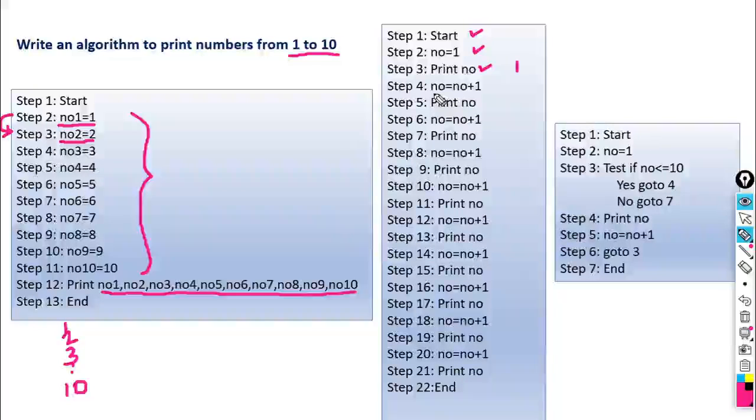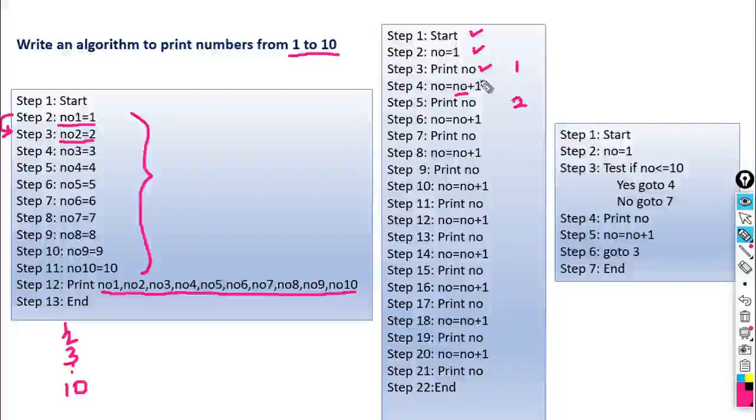So what is the assignment statement here? no is equal to no plus 1. This no has the previous value, that is 1. So when it executes, 1 plus 1 is 2, and 2 will be assigned to variable no. So now the value of no becomes 2. What is the next statement here? Print no. So it will print the value of no as 2.